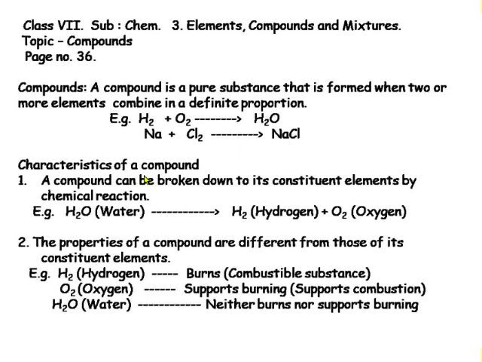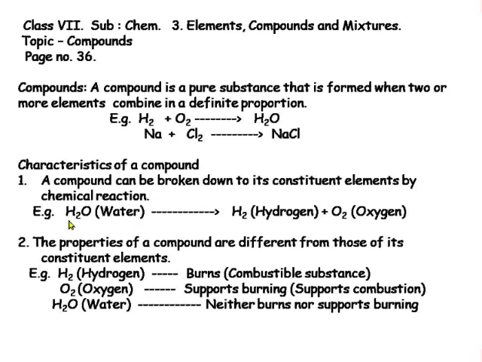Now let us see some of the characteristics of a compound. A compound can be broken down to its constituent elements by a chemical reaction. Let us take an example. This is a compound, water.